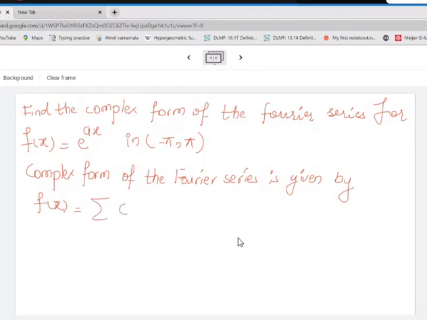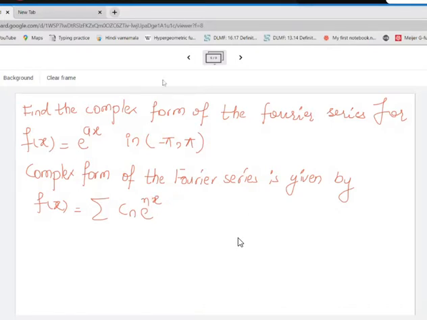Summation Cn e raised to n x. No, not minus here, here it is positive. Okay, n x. Okay, or whichever.